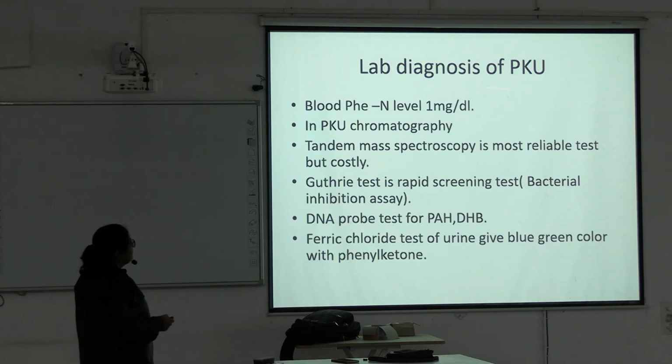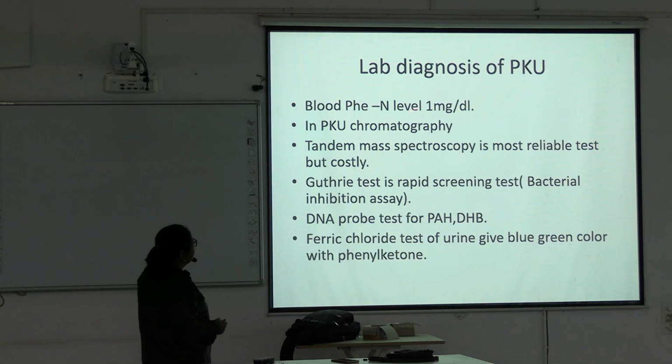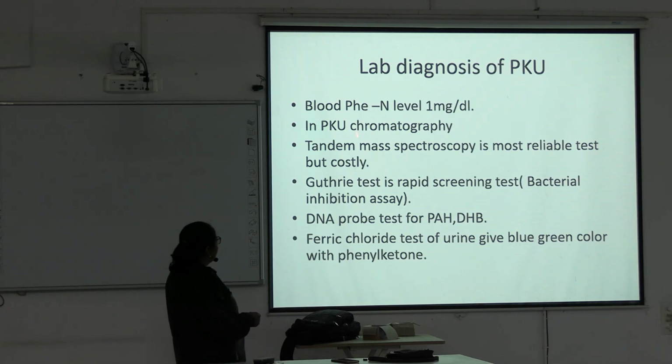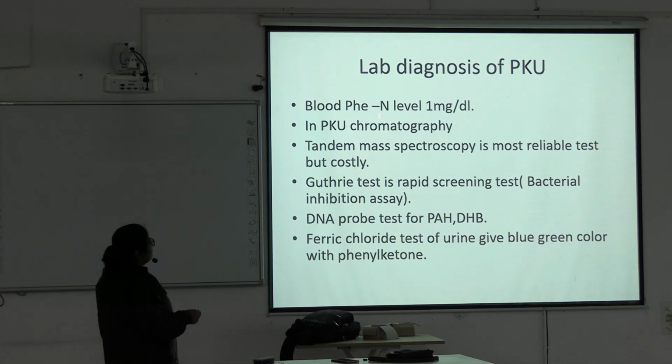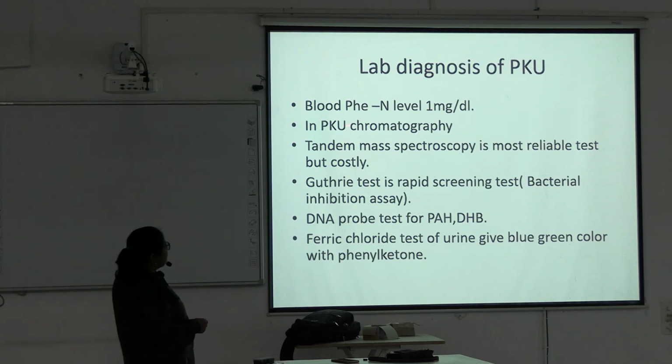Lab diagnosis of phenylketonuria: blood phenylalanine normal level is 1 milligram per dl. In phenylketonuria, we can diagnose it by chromatography. Tandem mass spectroscopy is the most reliable test but costly. The Guthrie test is a rapid screening test.